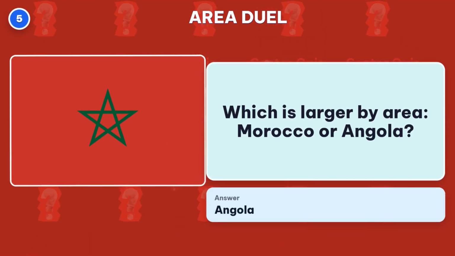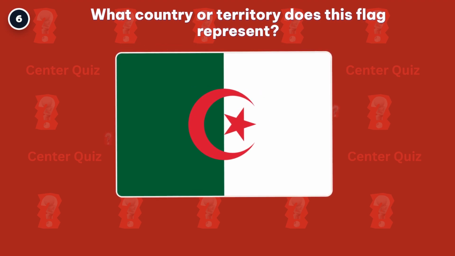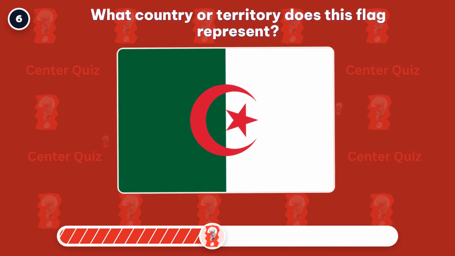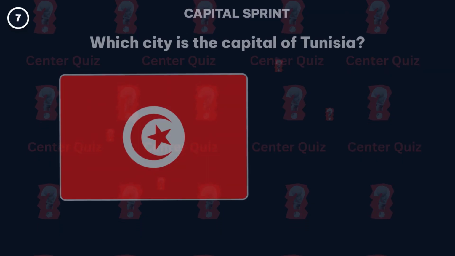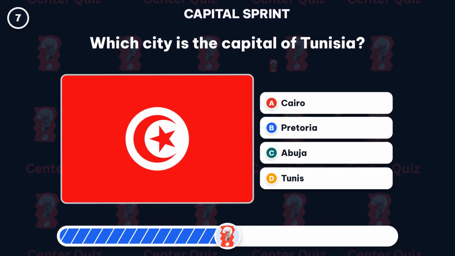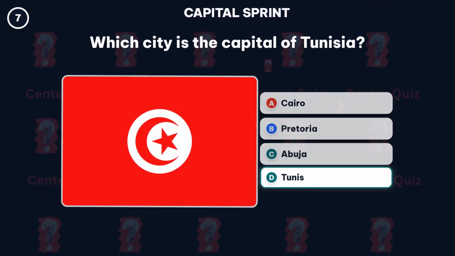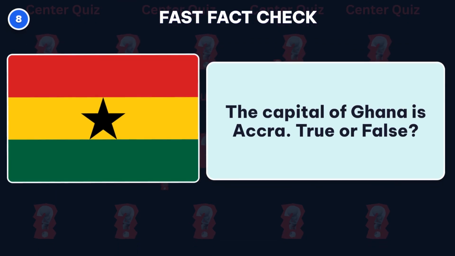The right pick is Angola. What country or territory does this flag represent? The right answer is Algeria. Which city is the capital of Tunisia? Answer, Tunis. The capital of Ghana is Accra.